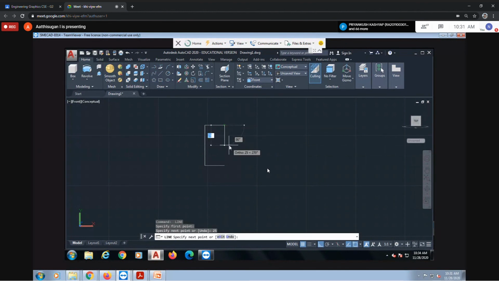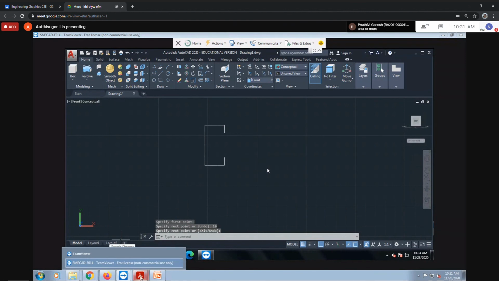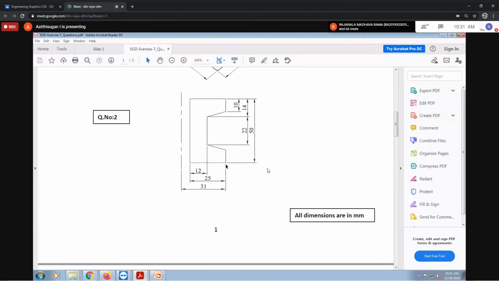Then this height is 10. Similarly, from here to here is 10. Very easy. First, you need to understand the dimensions clearly. This is 10, this is 10. Next, from here to here is 14 mm. Then here is 22 mm like this. So leave it, I'll take it from the middle point. From the middle point, from here to here is 12 mm. This gap is 12 mm. Remember this 12 mm.